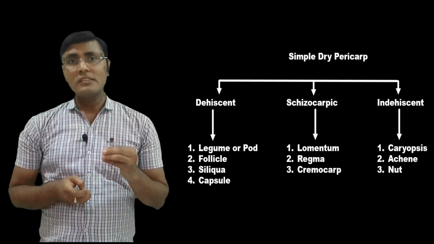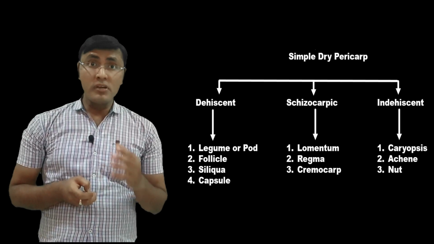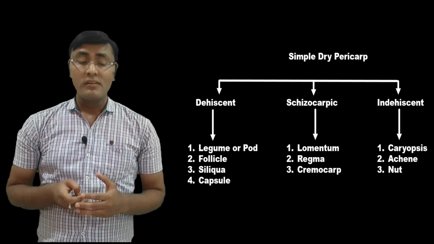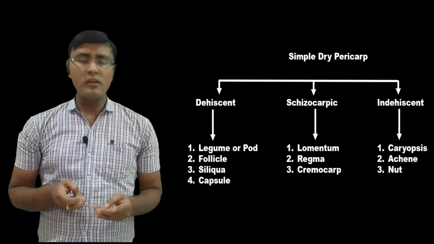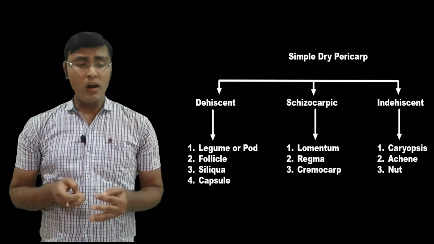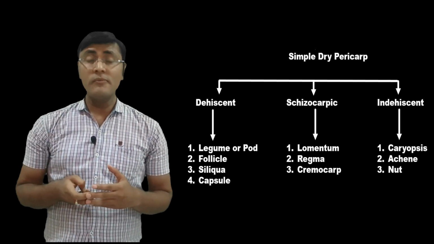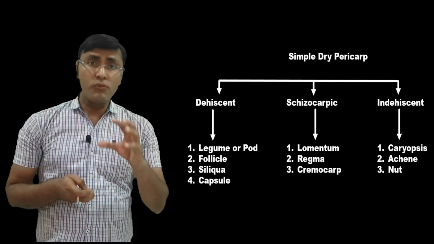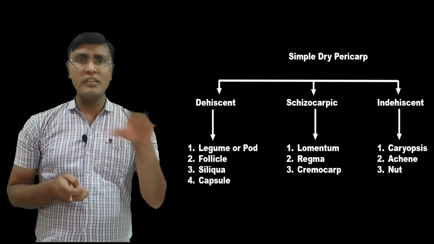Simple dry pericarp fruit is further divided into three categories. Dehiscent, which burst automatically and liberate the seeds. Examples of dehiscent fruits are legume, pod, follicle, siliqua, and capsule. Basically, in dehiscent fruits, the fruit bursts automatically and the seeds are liberated to the environment.